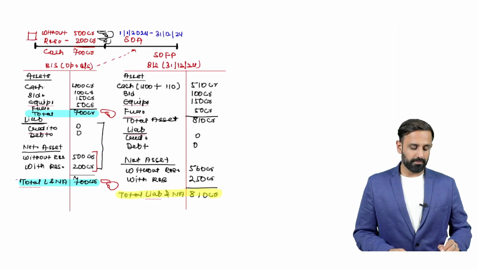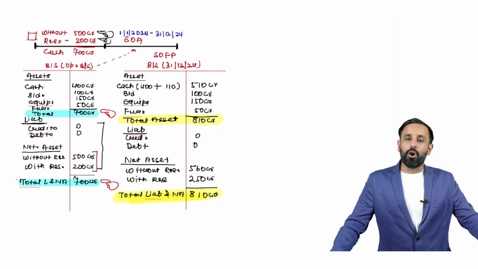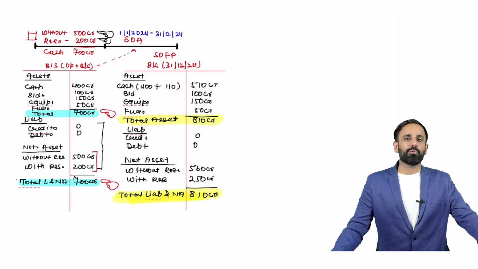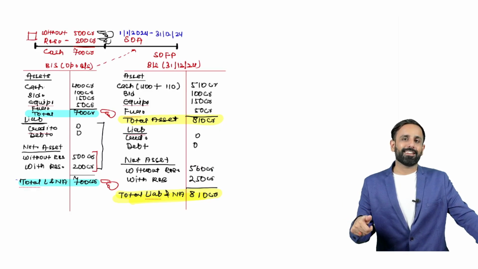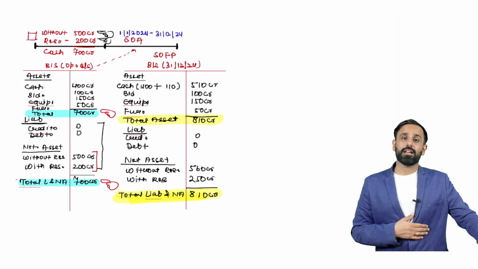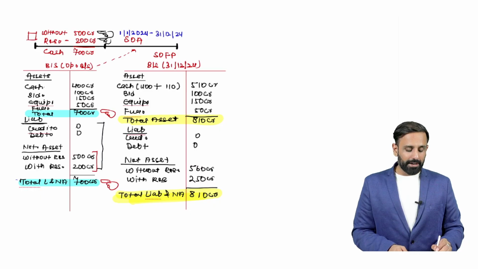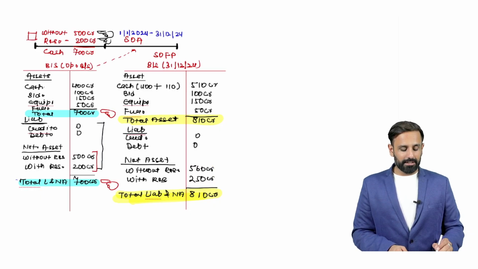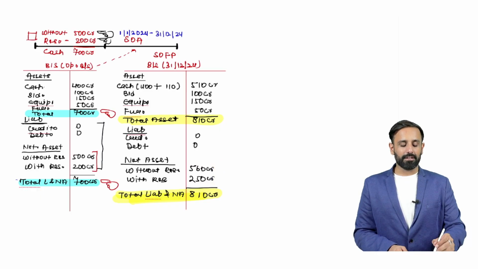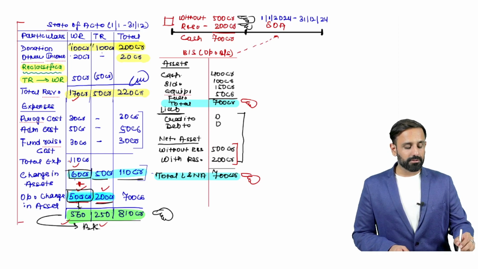So this is going to be total of liability and net asset, and here this is going to be the total assets. So you can see that this is how the effect will be shown. In normal P&L account and balance sheet, what we do, we show the effect of profit in balance sheet in liability side, right? We show that in reserve and surplus side. Same thing we are doing here, right? But instead of showing that effect in reserve and surplus side, we are providing here the effect to the net assets. So I think you got the idea here, right? I think you got the idea what is change in net assets, right? What is net asset. I think you understood the entire calculations which we have made.